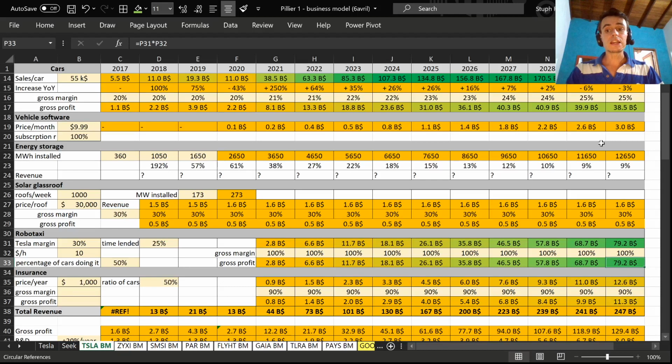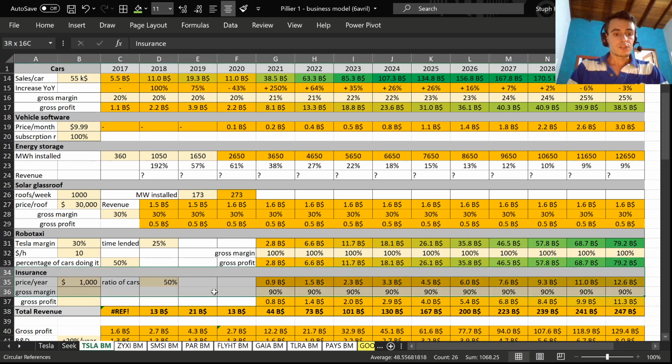But basically, as you can see here on the figures, the robotaxi fleet will generate more gross profit than the cars themselves. And I think this is where Tesla has a hidden gem that nobody is really, let's say, considering in their model, or at least talking about. When I see a lot of videos, they don't even speak about these numbers. Maybe I'm wrong, but please correct me if you have any remarks about this business.